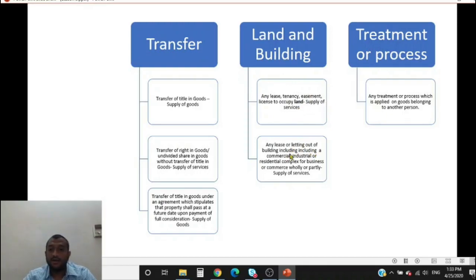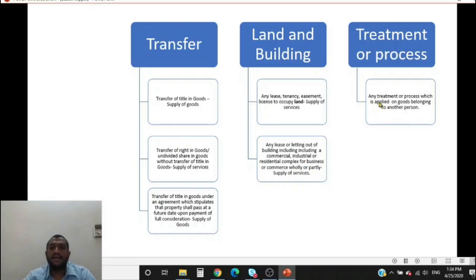Any lease or letting out of building including a commercial, industrial, residential complex for business or commerce wholly or partly, it is supply of service. So if I'm leasing or letting out a building, it could be an industrial building, it could be a commercial one, it could be a residential building for use as commercial purpose or business purpose wholly or partly, it is a supply of service.